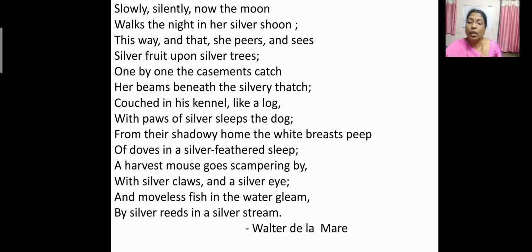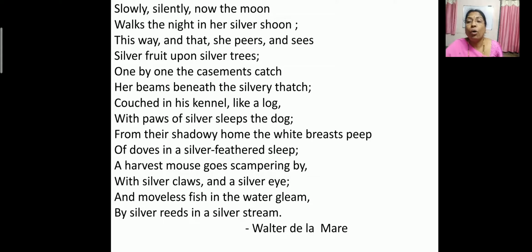So this is written by Walter de la Mare. So here, what is this poem about, children? Yes, very good. This poem is about the different things which look silver in the moonlight. And what things does the moon see in the night? So the moon looks at different things. What are the things which the moon sees? You can look into the poem, children. So what are the different things? Yes, it looks at fruit, then trees, thatch, okay, a dog, very good, a dove, a mouse, a river.